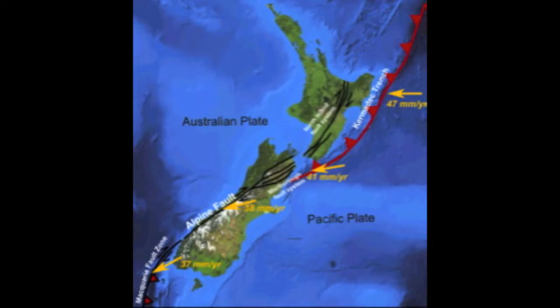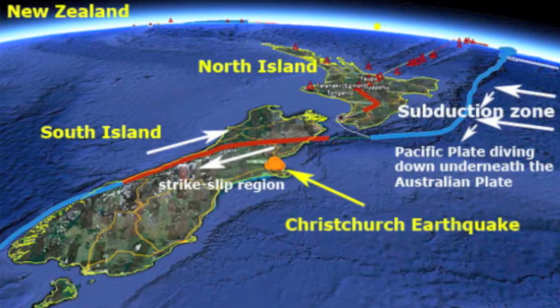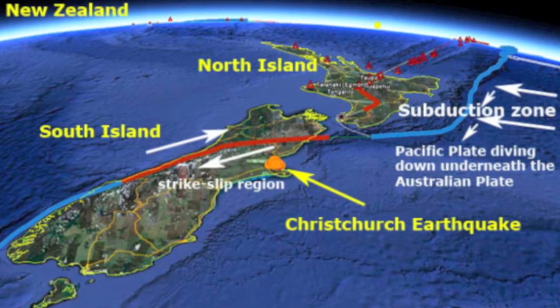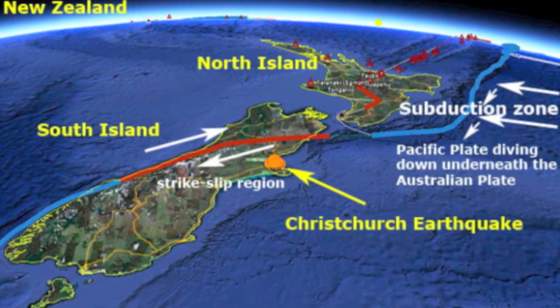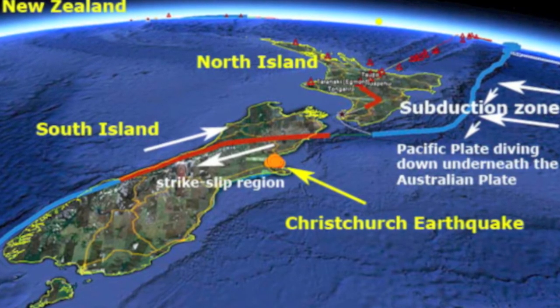One of the main countries that receive earthquakes is New Zealand. New Zealand lies on the fault line between the Australian plate and Pacific plate. New Zealand has about 20,000 earthquakes per year, but only 200 can be felt. In 2011, it received the biggest yet, a 6.3 magnitude earthquake that destroyed the city of Christchurch and surrounding areas.